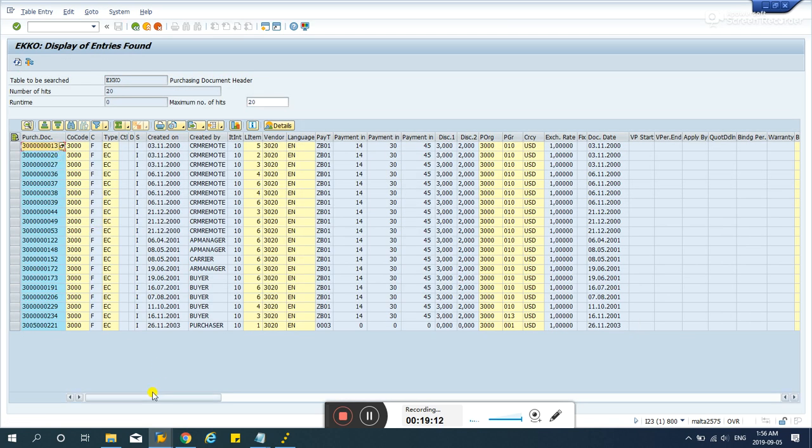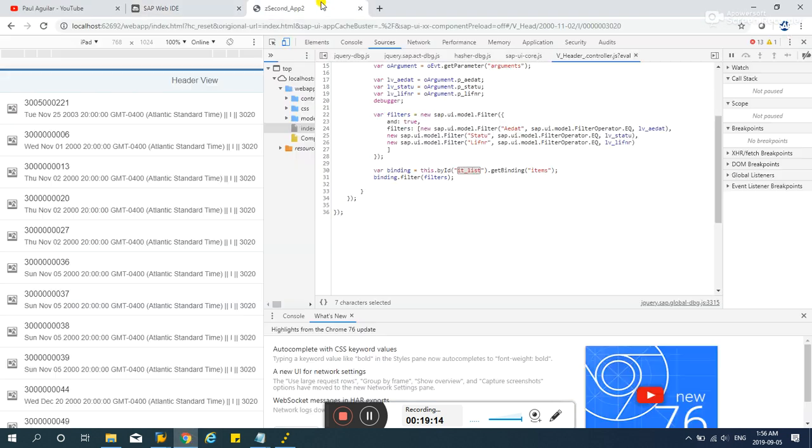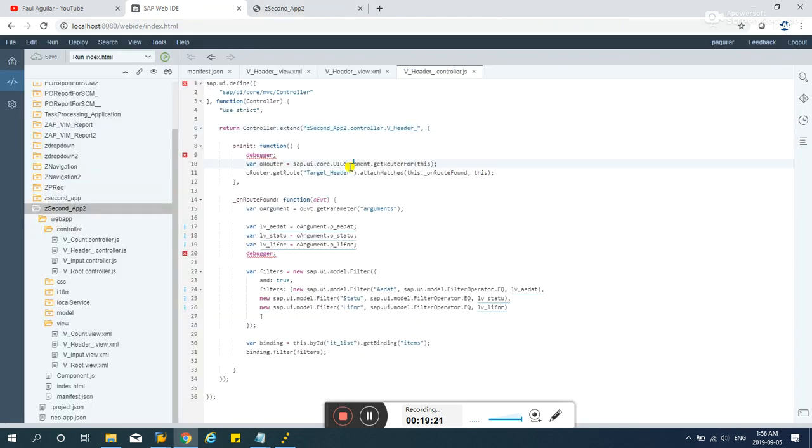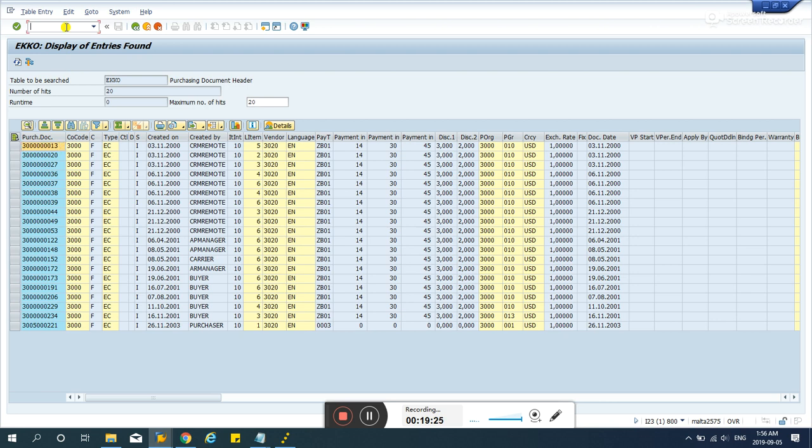So it started at 13. It's not 13 over here. Let's check. Let's go to SCGW.